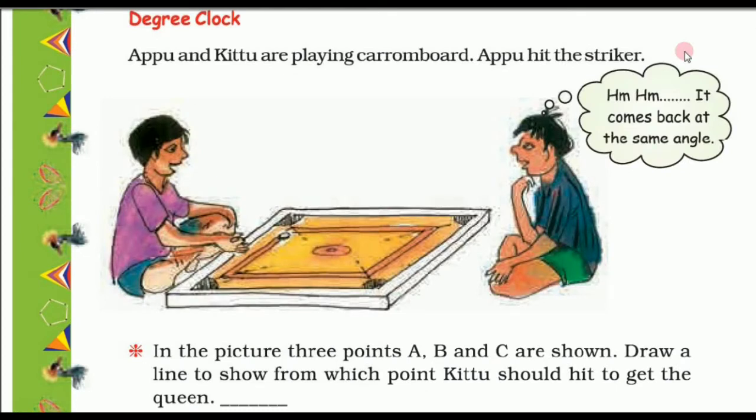Here, degree clock. Here, Appu and Kittu are both playing carom board. Appu hit this striker and Kittu is thinking, it comes back at the same angle. So children, you should also try this at your home.